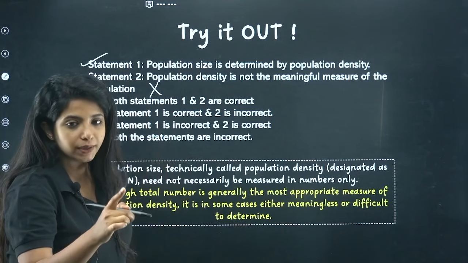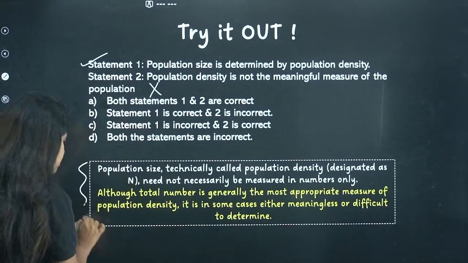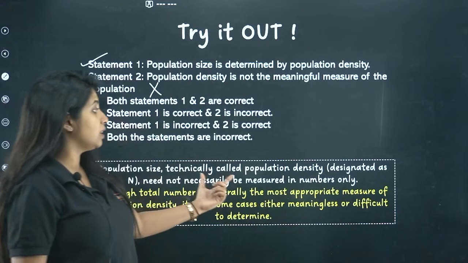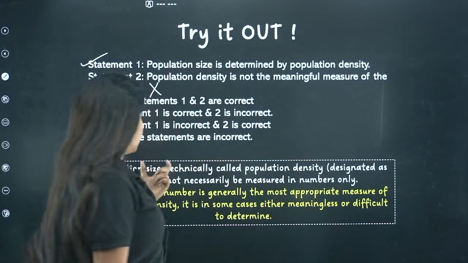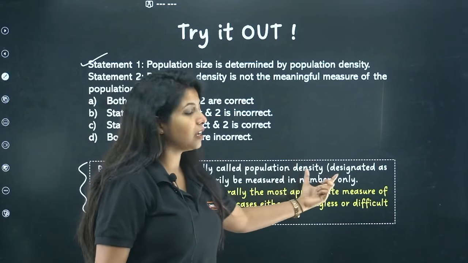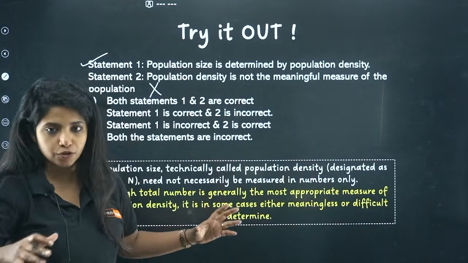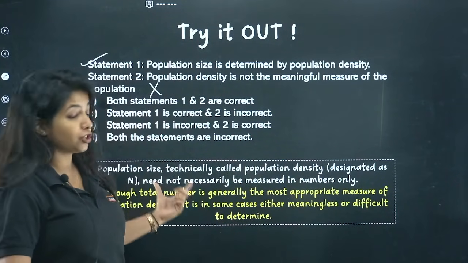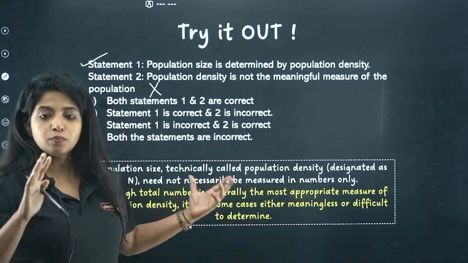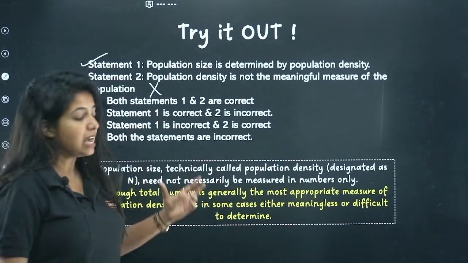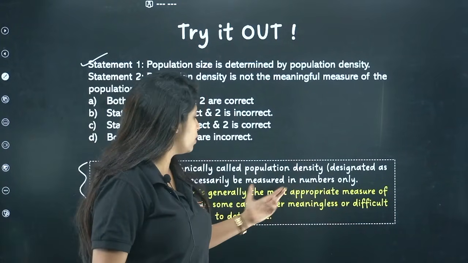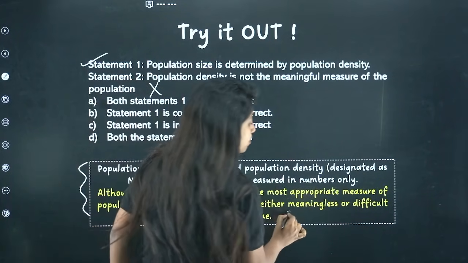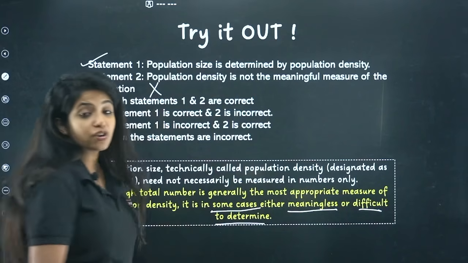Again, please understand, there's a thing given in your NCERT: population size, technically called population density, need not necessarily be measured in numbers only. We generally measure them in numbers. Although total number is generally the most appropriate measure of population density, in some cases it's either meaningless or difficult to determine. Listen, it says only in some cases. It is not saying in all cases.